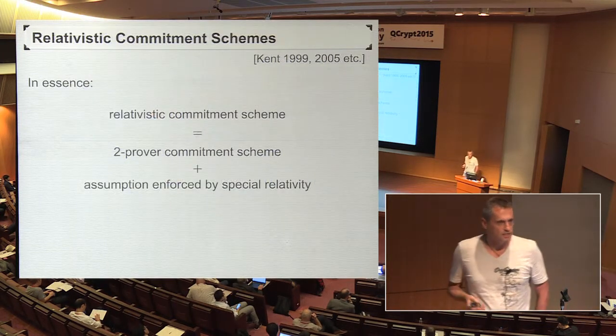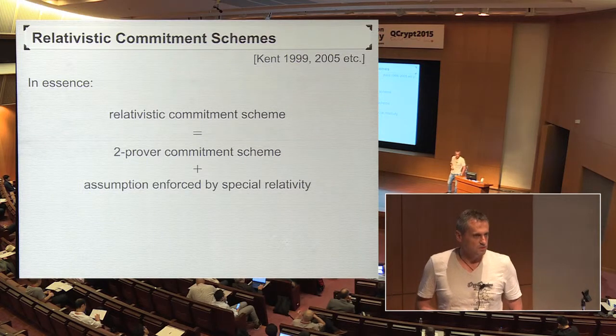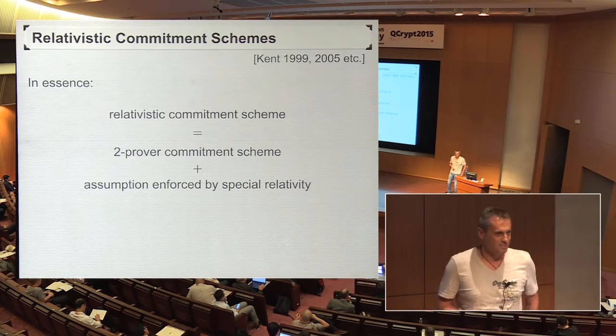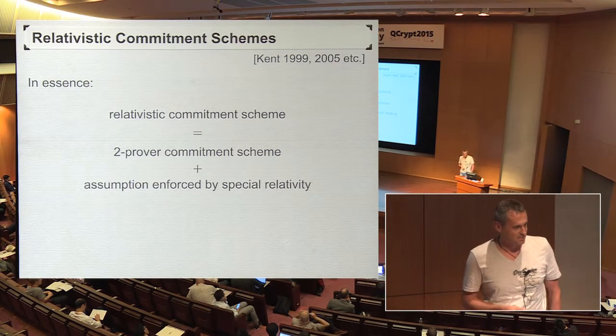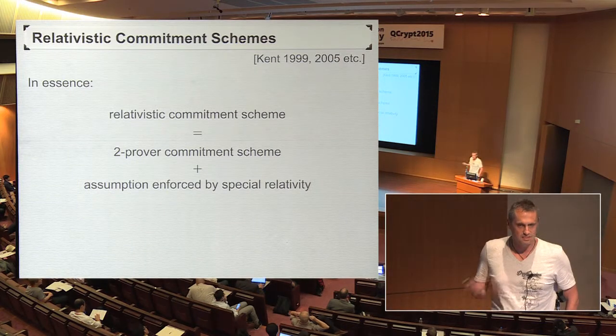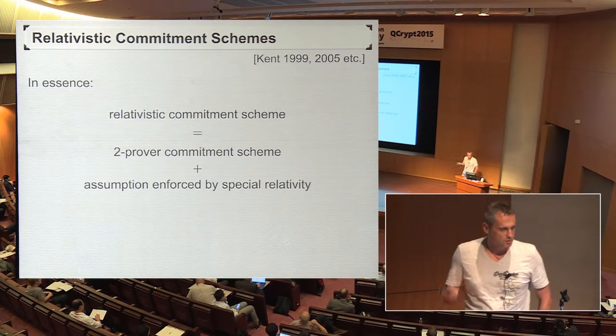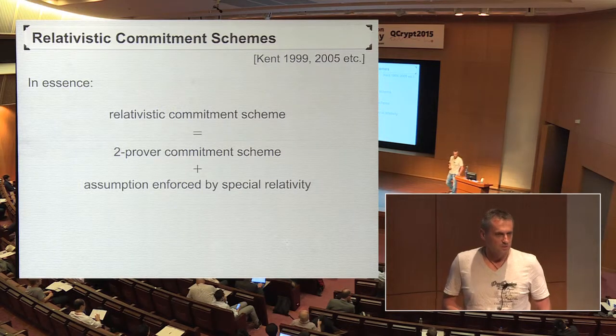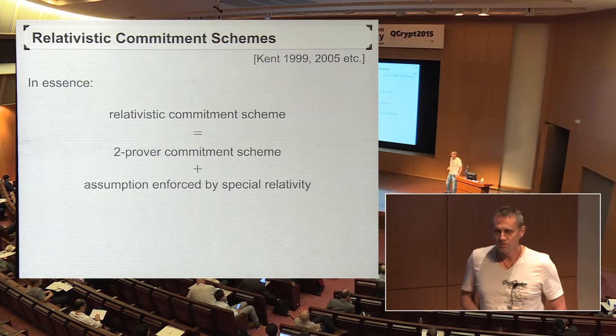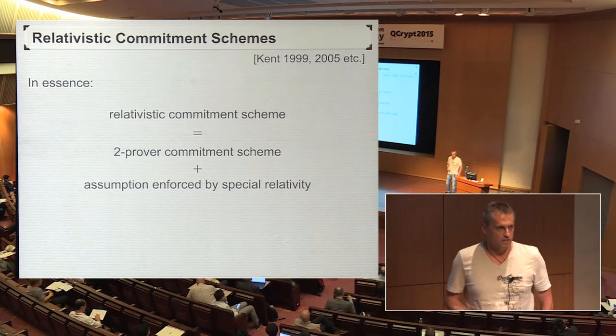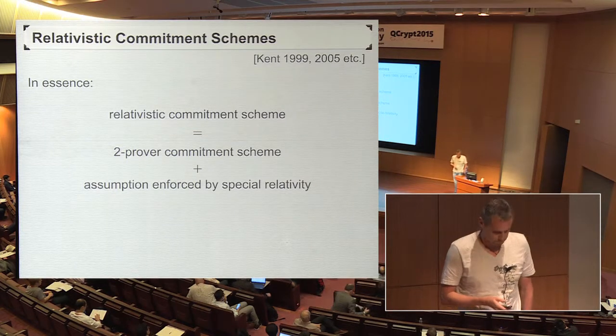In the title, I also mention relativistic commitment schemes, which is related to the question we just had before. In spirit, as introduced by Kent, it is just a two-prover commitment scheme, but where the no-communication assumption is enforced by relativistic effects.